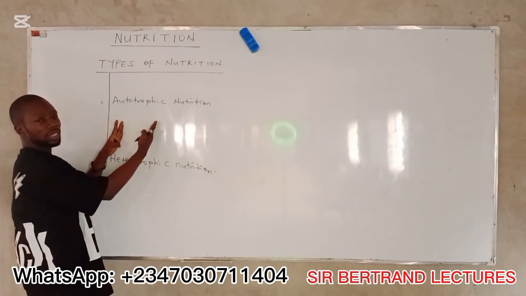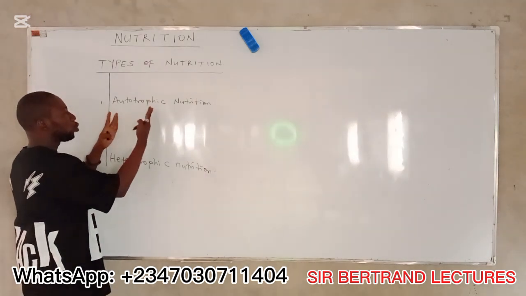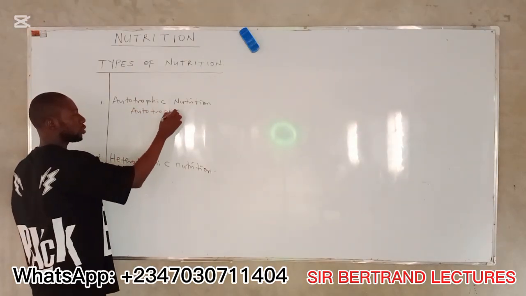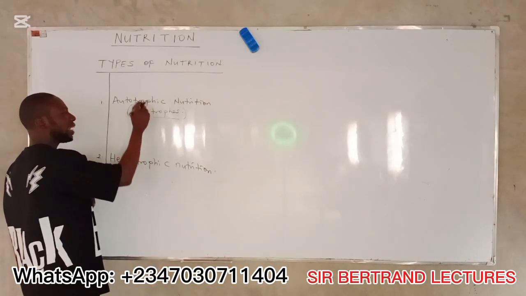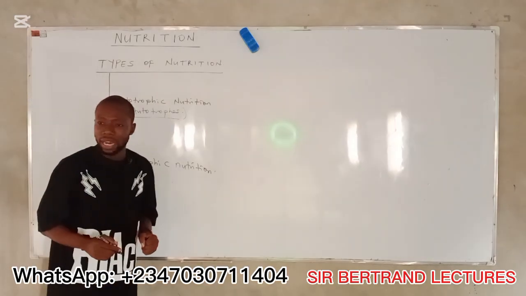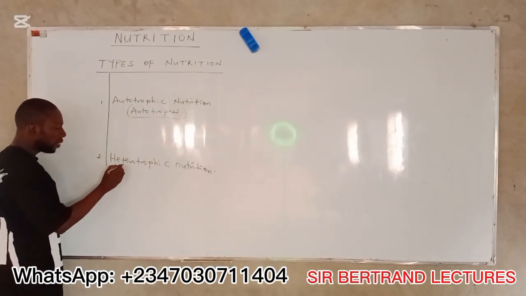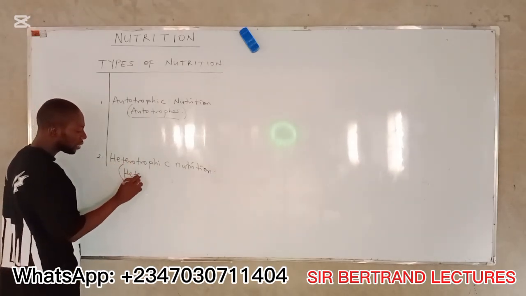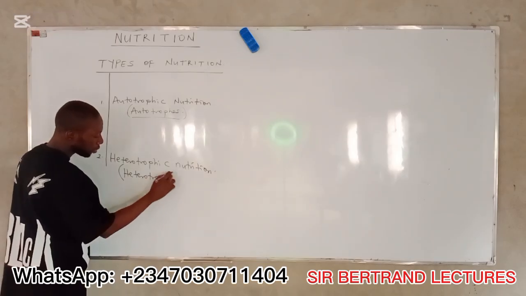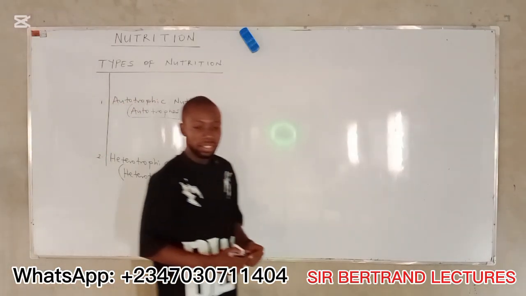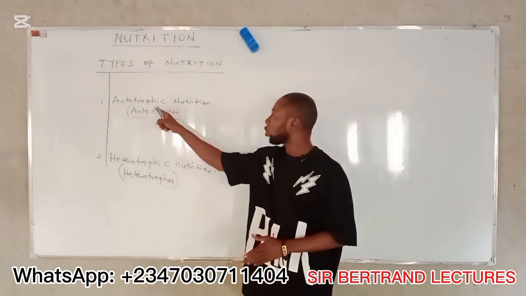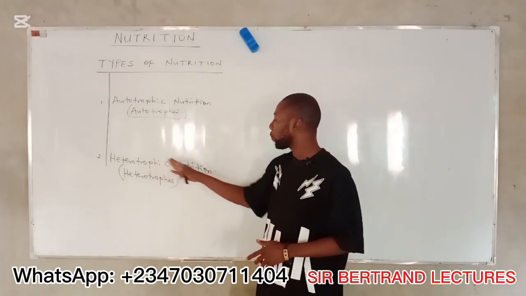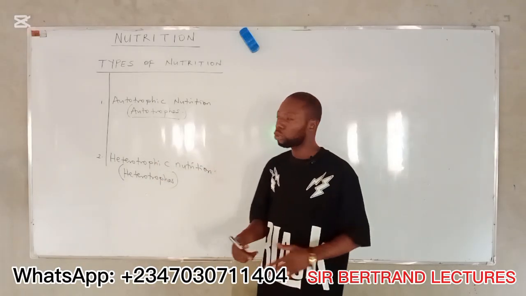The organisms that exhibit autotrophic nutrition are known as autotrophs, while the organisms that exhibit heterotrophic nutrition are known as heterotrophs. Are you following? All right.